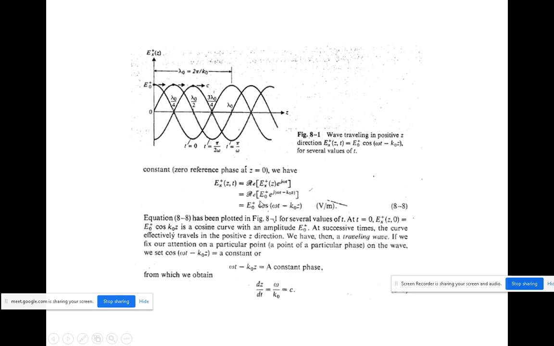K naught z. Okay. So further you can write that omega t replaced by minus k naught z, omega t minus k naught z in the next step. Then you consider the real part of this exponential form as cos, because you will be getting both sine and cos values. Here the cos value will give the real part, so cos omega t minus k naught z alone you will be considering in this equation.